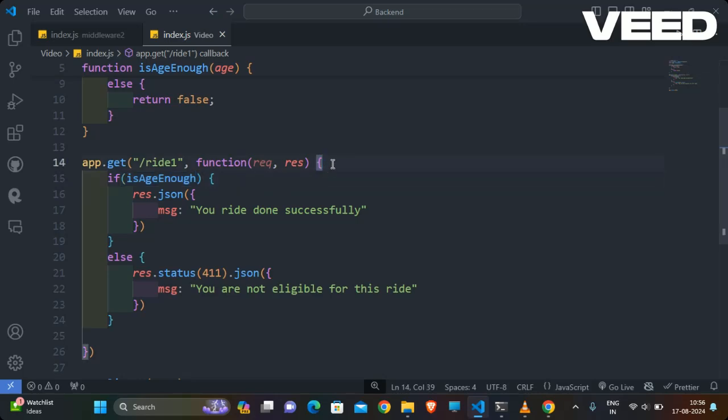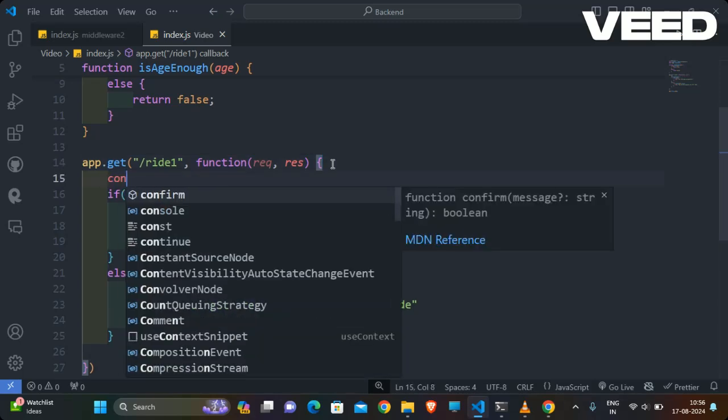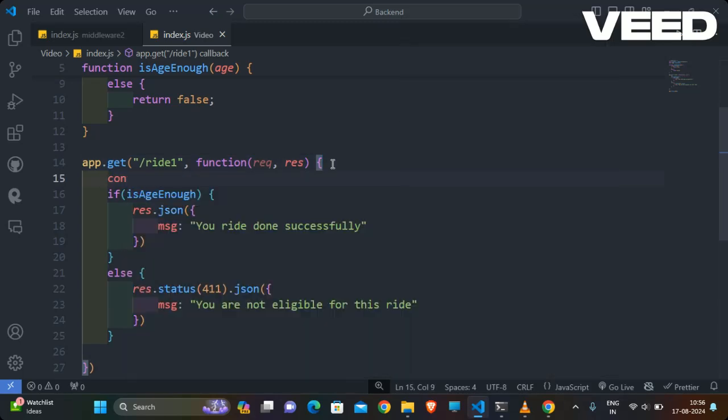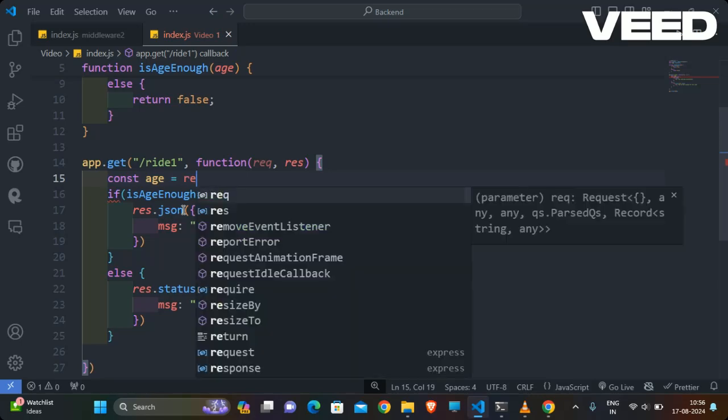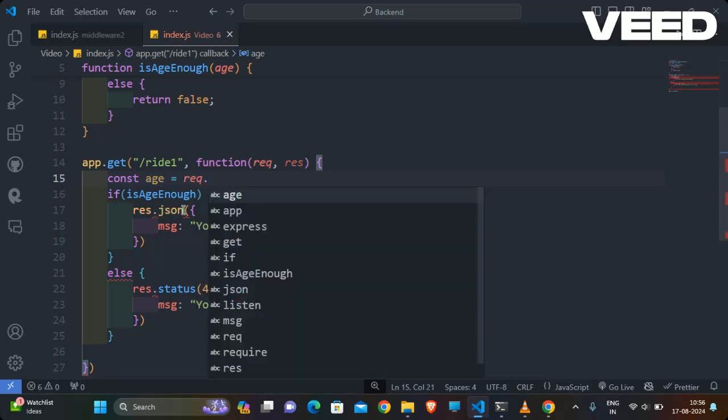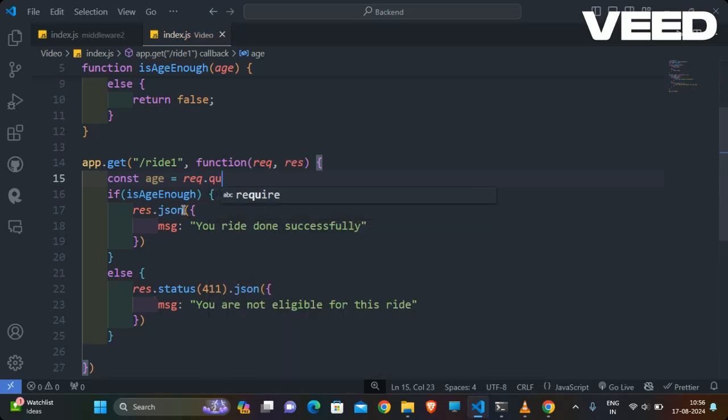So how will we take that age actually? const age is equal to request.query.age.